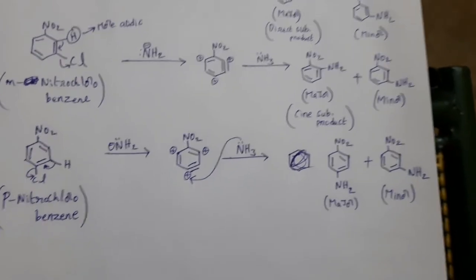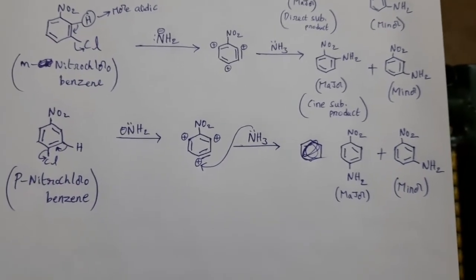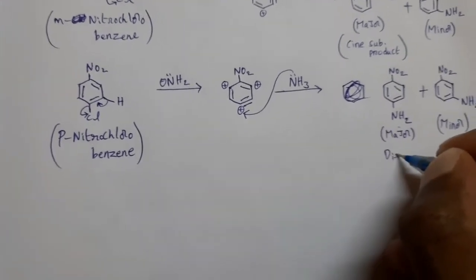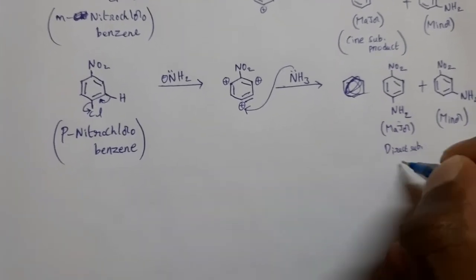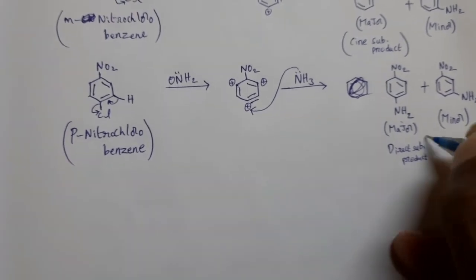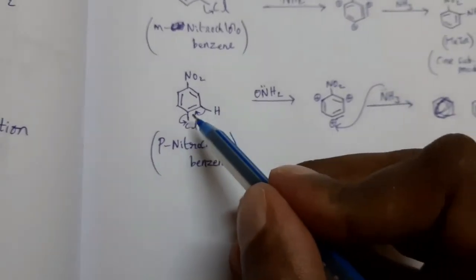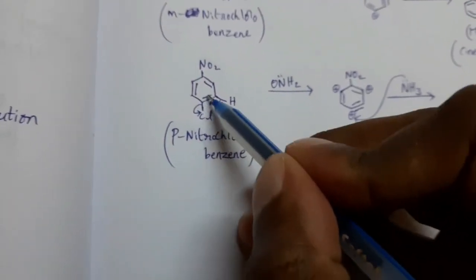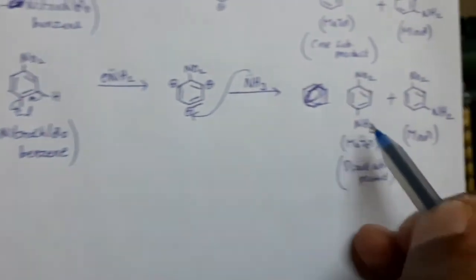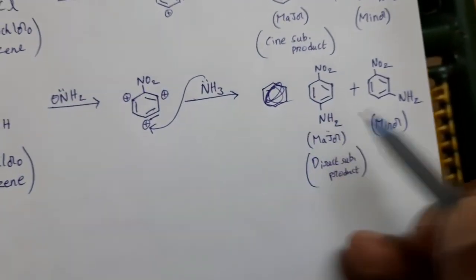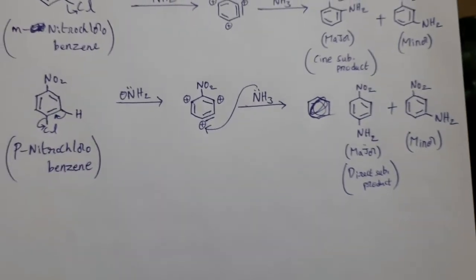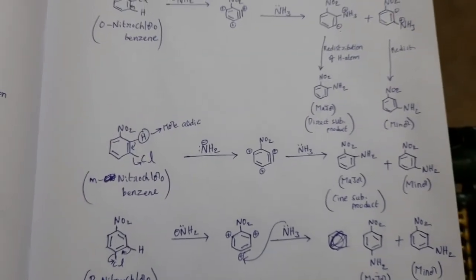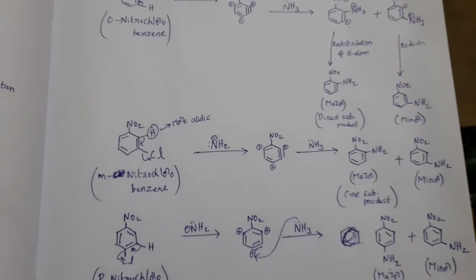So here also what type of final product? It is also direct substitution. Direct substitution product, because in this reaction also NH2 is attached to the same carbon atom. At this carbon atom chlorine is present, and at the same carbon atom NH2 is present in the final product. So it is also a direct substitution product. So this is another example for cine substitution having a meta-directing group.